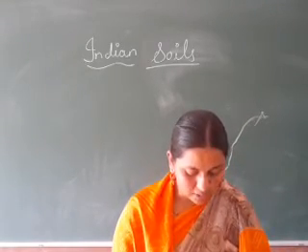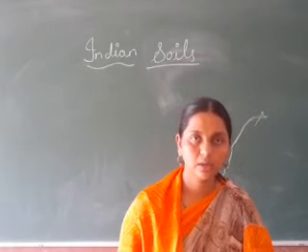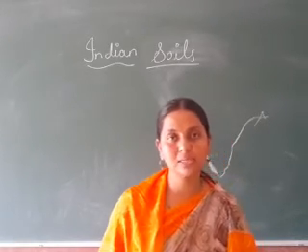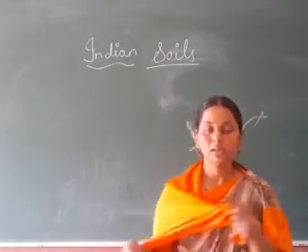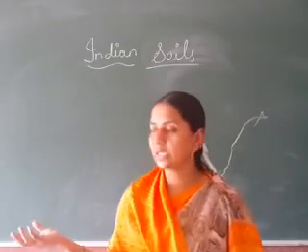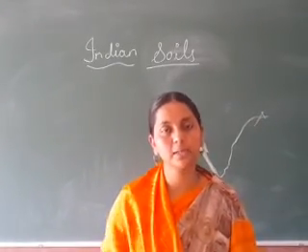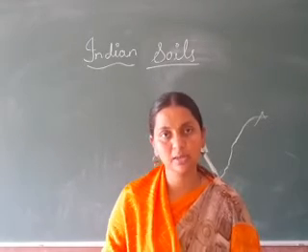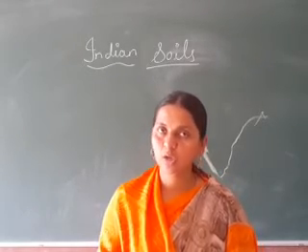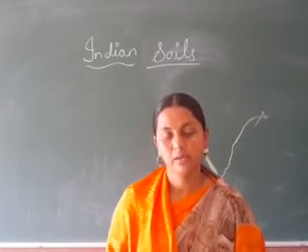Next, groundwater level is lowered and there is a decrease in soil moisture. Groundwater level means the borewells and wells that we dig; that groundwater level also decreases. Why? Because if soil is there, it absorbs the water and passes it down until it reaches the ground level. If the soil is not there, what will happen? It can't absorb water and the water just flows away.